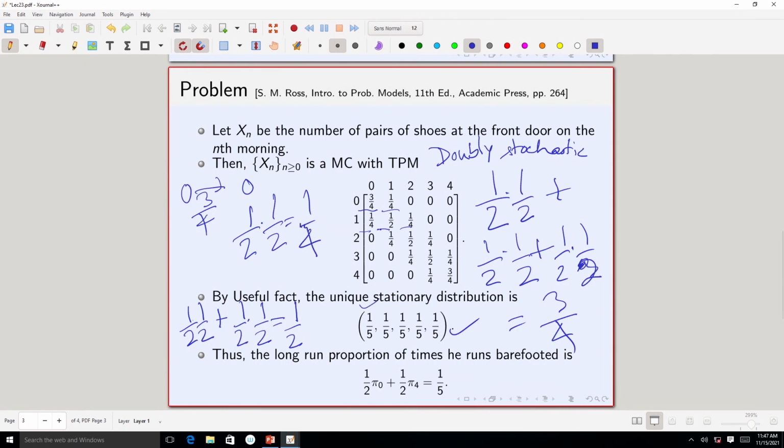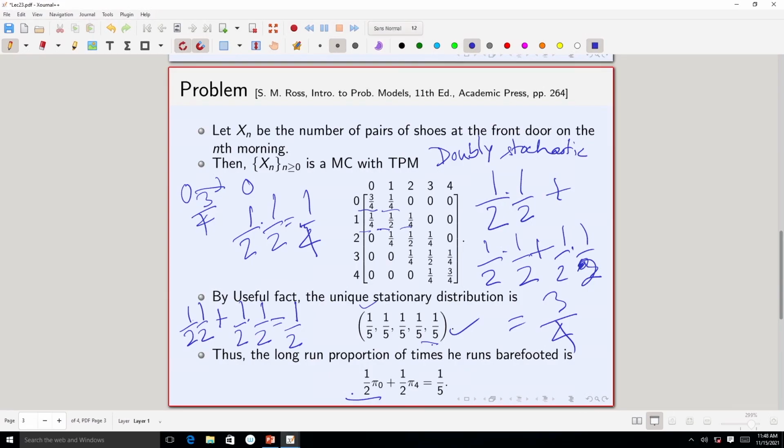Because you have seen that the long run proportion is actually equal to the stationary distribution. So, here you are interested in the long run proportion of times there are 0 pairs of running shoes in the front door. That should be pi 0, which is equal to 1 by 5, and you choose the front door with probability half. So, that is half times pi 0.